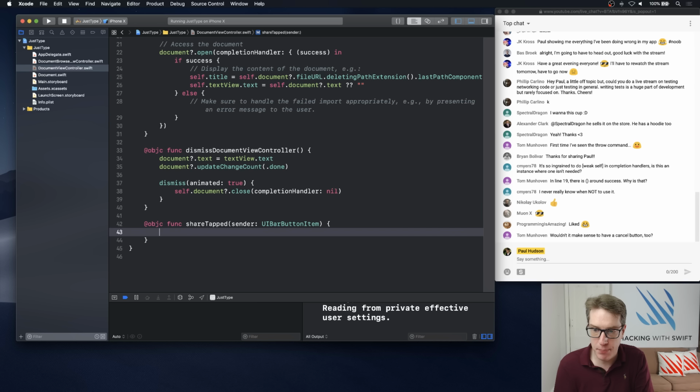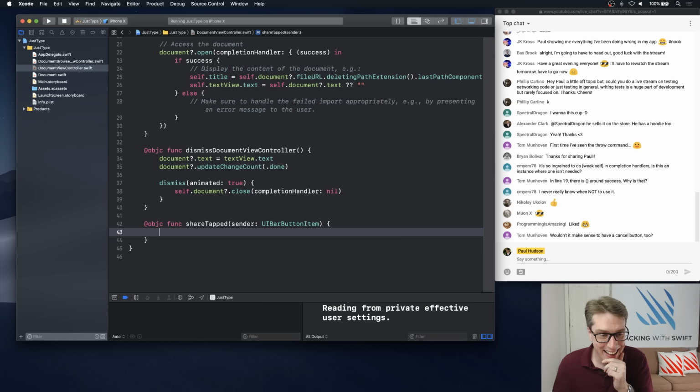A cancel button. Tom, I don't think iOS normally has save and cancel. It's normally implicit save. Like a done button normally means I'm done, go away, and you undo if you want to get back to where you were. It's rare to see that kind of thing with documents. But I can see why. I mean, it's your app. Yeah, I can see why you want to have it. If you want to have it, you know, it's your app.